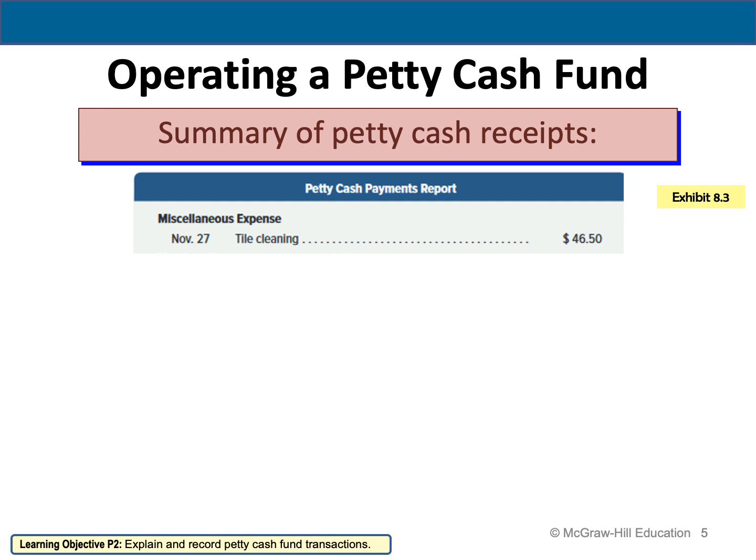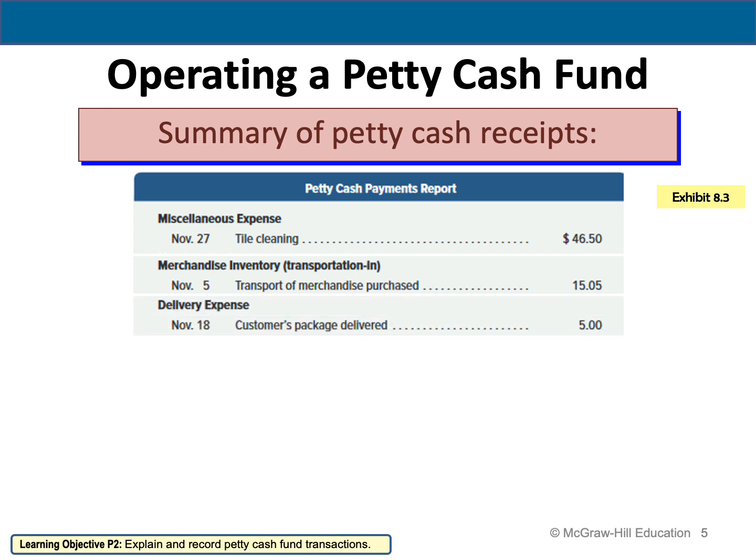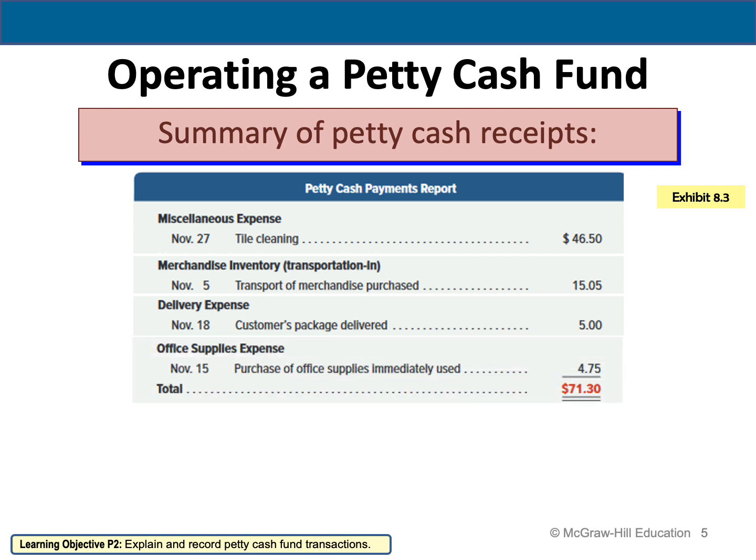So this should be paid from the petty cash because they are such small amounts of money. Then also the company has merchandise inventory and they pay the transportation. So we have transport of merchandise purchase and it costs them 15.5. This is already a small amount that should be paid from the petty cash. The company also had some delivery expense during November, a customer package delivered at a cost of $5. Again, it's a small amount that should be paid from the petty cash as well. Also, on 15th of November, the company purchased office supplies for immediate use and it cost them 4.75.